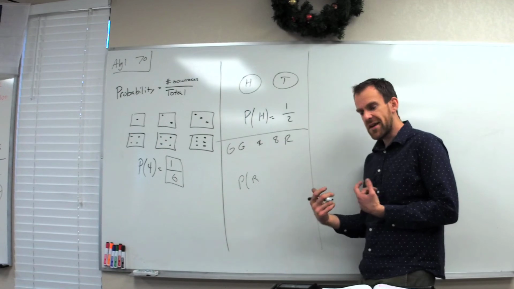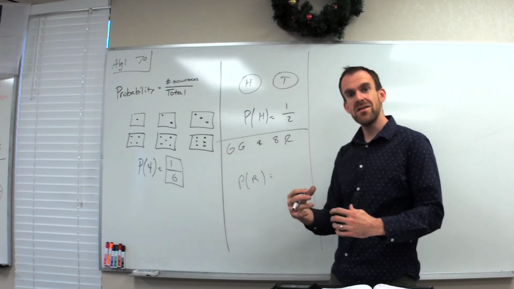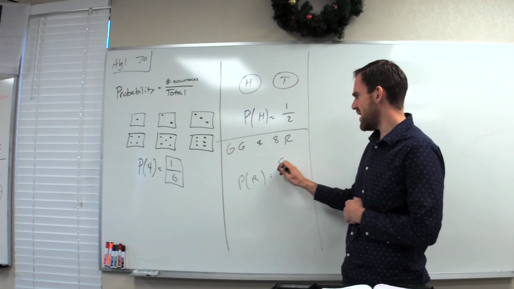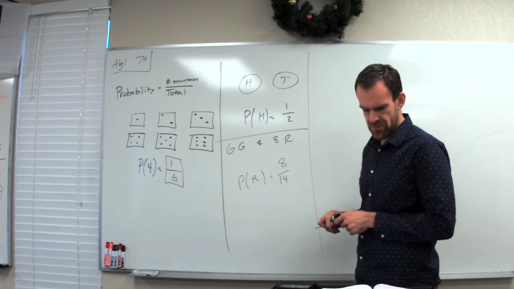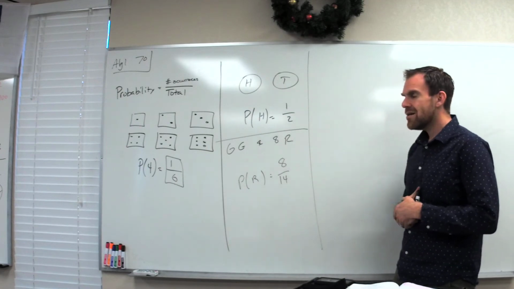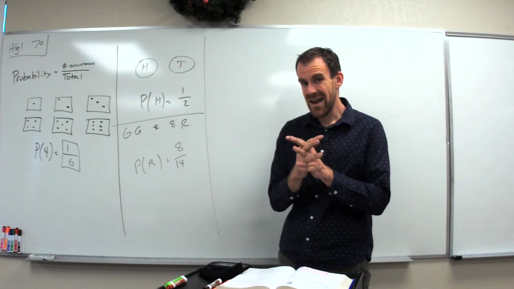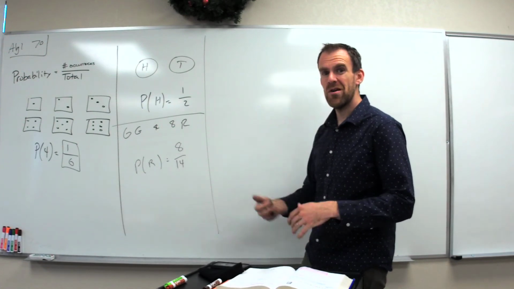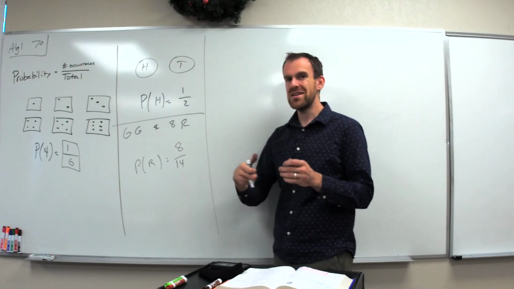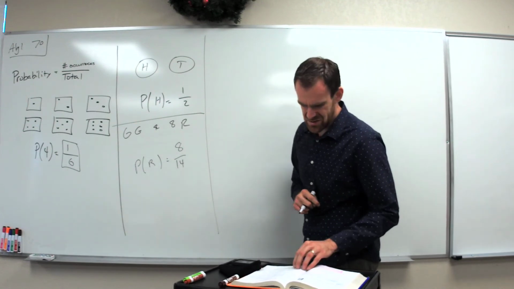Well, the probability of getting a red one is the number of red marbles divided by the total number of marbles, or in this case, 8 divided by 14. Okay? Again, you can see these probabilities are quite high, but if you were to put together everything that had to be true of the Messiah in the Old Testament, that probability would be very low, which means the chances of it happening almost impossible, except for Jesus.